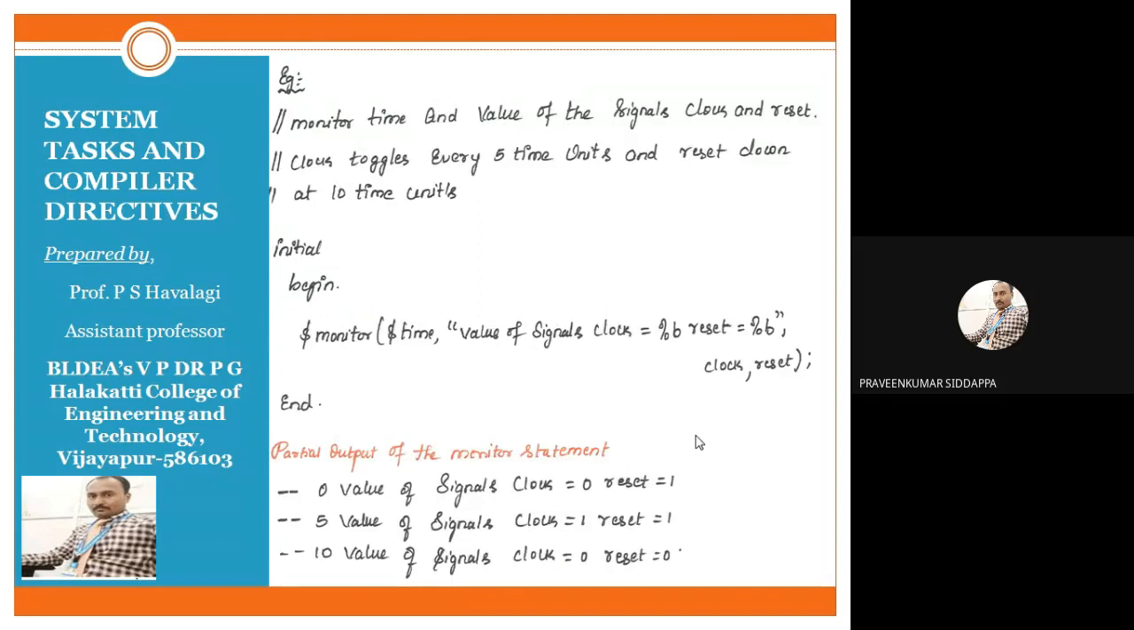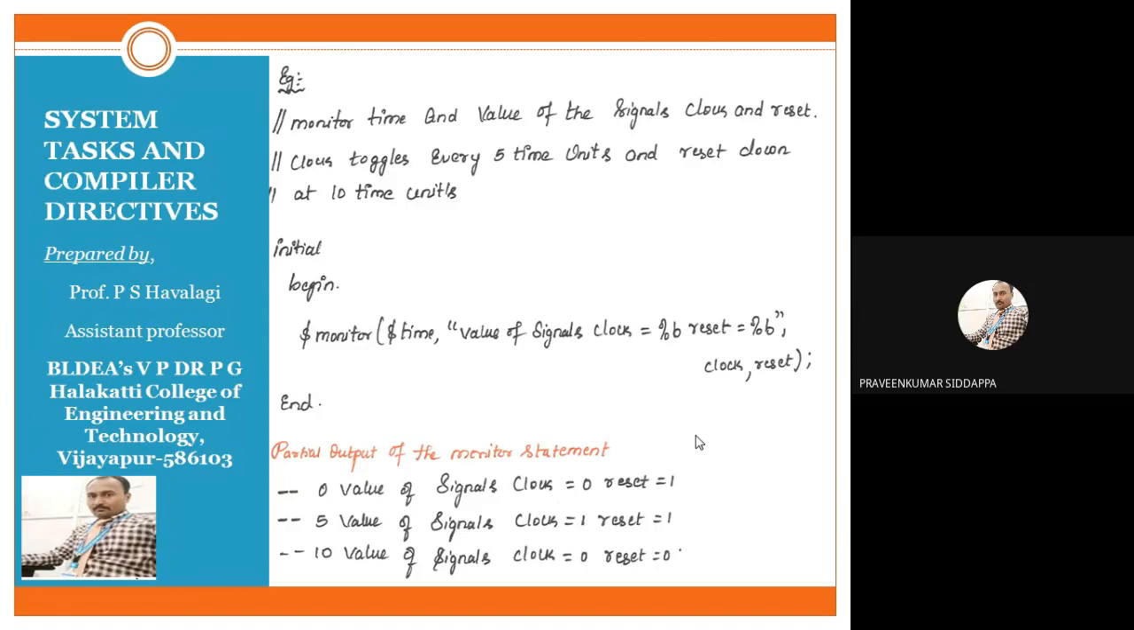Here we have written one example; you can see the slides. I have written some comments, and with the help of those comments we will convert them into Verilog code. What comment have we written? Monitor time and value of the signals clock and reset. What are we monitoring here? First we should monitor time, and next we should monitor clock and reset. That is what we have written in terms of code.